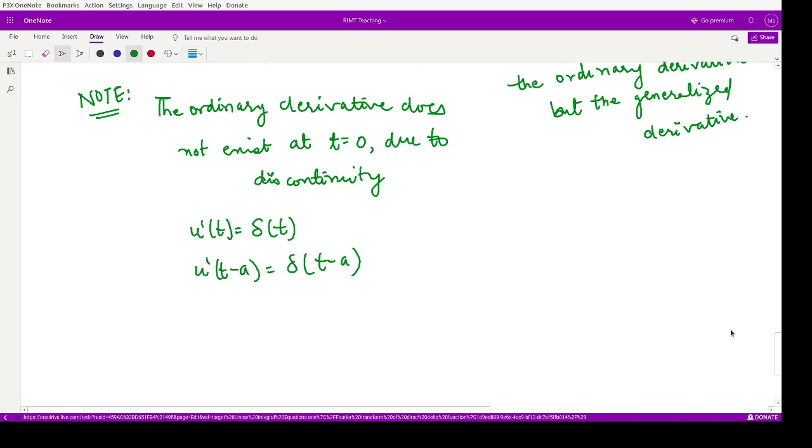And moreover, we also have one property, known as the filtering property.